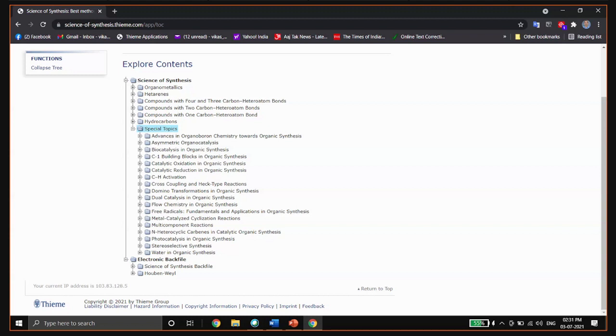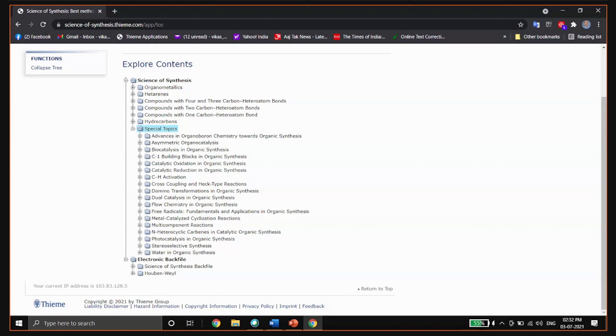The main difference between SOS and other chemical databases is that they may give you 10,000 results, but those results are not categorized. Out of 10,000 results, probably 1,000 will be of the same type, where there is just a change of catalyst and solvent system.